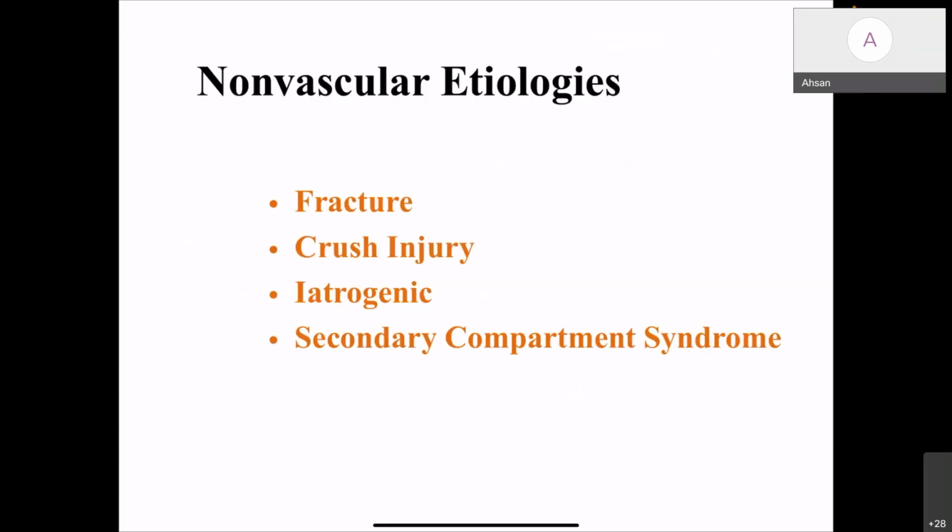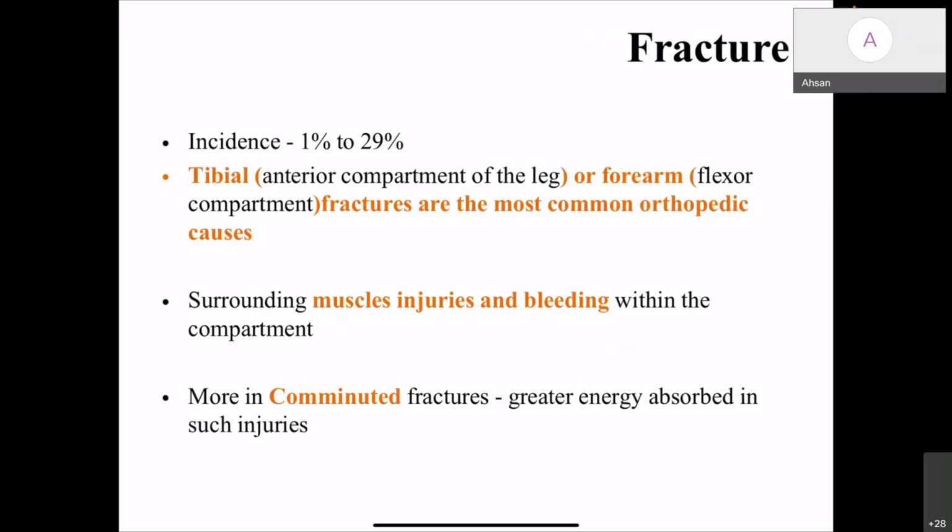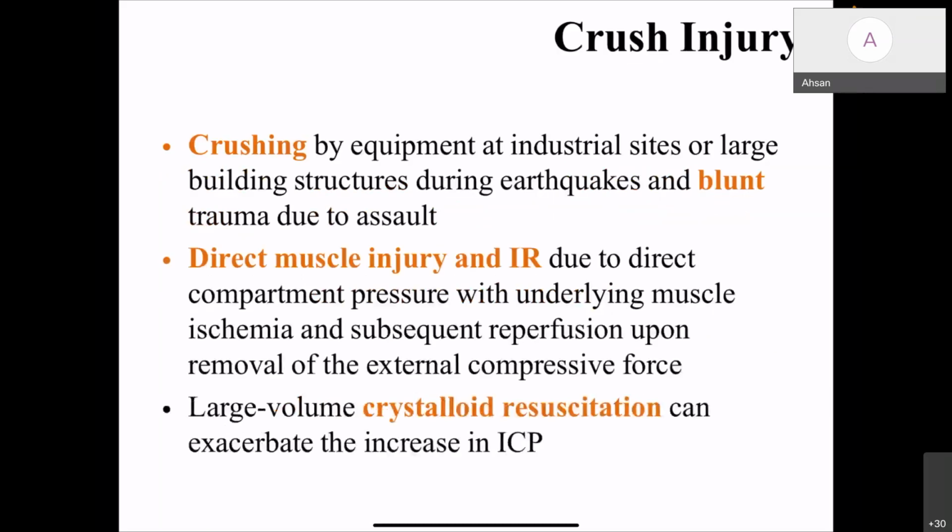Non-vascular etiologies: fracture, crush injuries, iatrogenic and secondary compartment syndrome. Coming to fractures, they cause compartment syndrome with an incidence of 1 to 29%. Tibial or forearm fractures are the most common orthopedic causes. Tibial fractures mostly produce anterior compartment syndrome, and forearm fractures mostly affect the flexor compartment. This is caused by injury to the surrounding muscles and bleeding into the compartment, increasing the compartmental pressure. It is more commonly seen in comminuted fractures because of the great energy absorbed during injury.